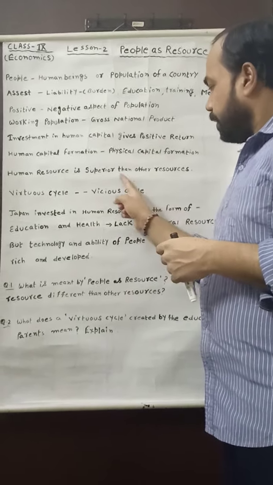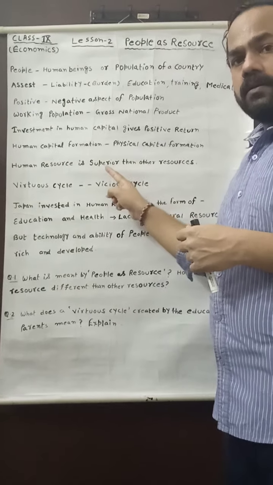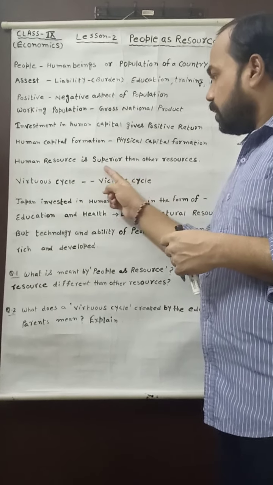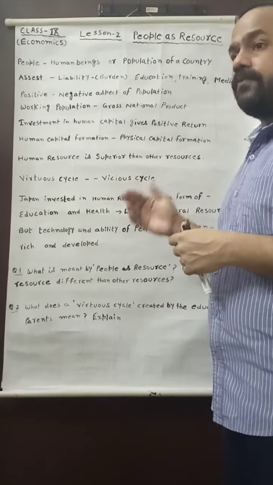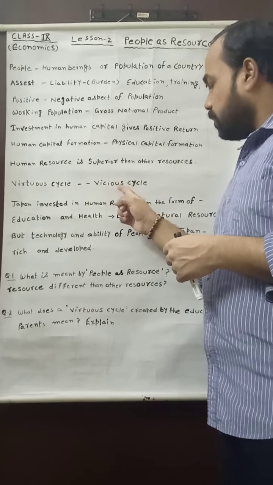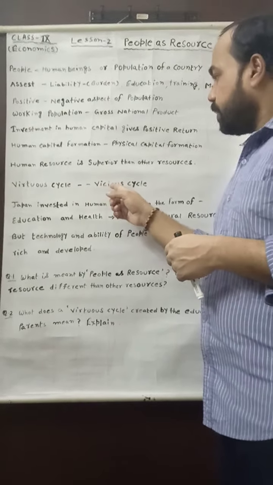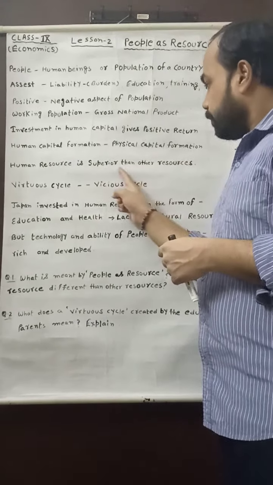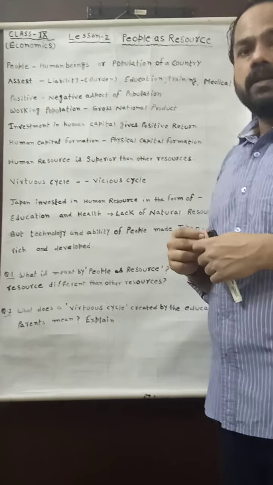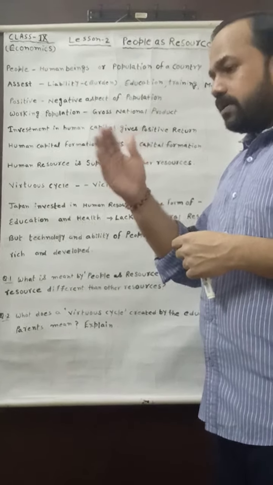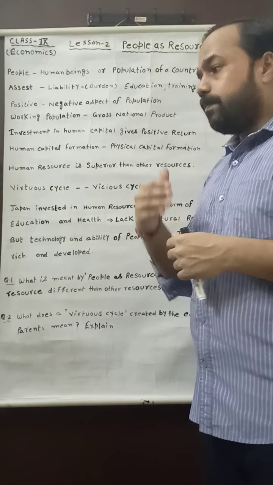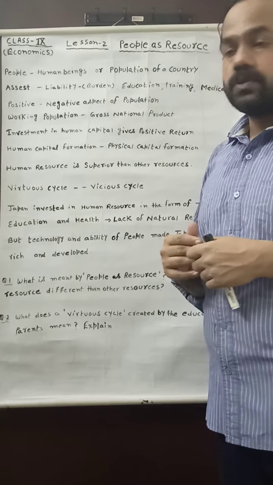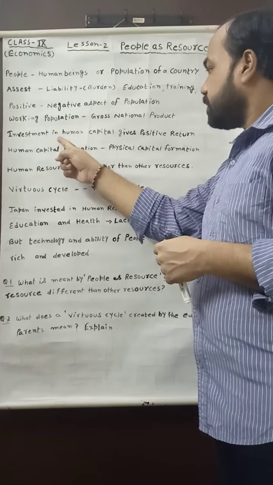But here we find, if the parents are not educated and they have no idea about the goodness of good education and other facilities, then they will be unable to give good education to their children. Then a type of vicious cycle will be formed, where the disadvantaged parent will provide a next generation that will also be disadvantaged. So here we find the importance of investment.